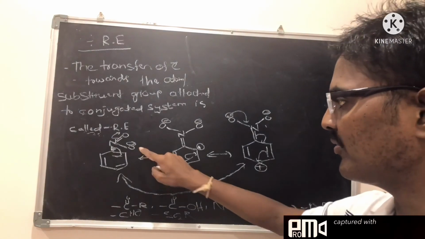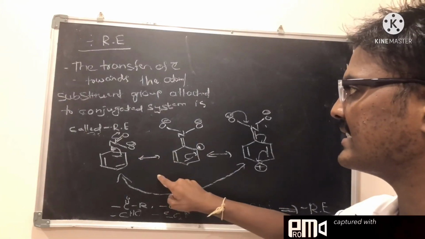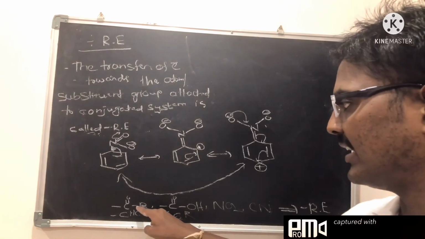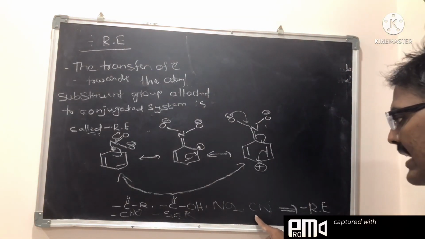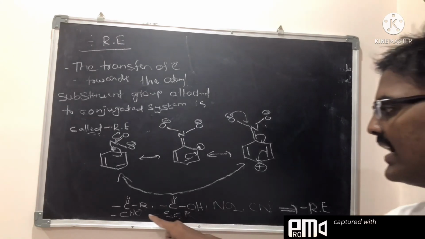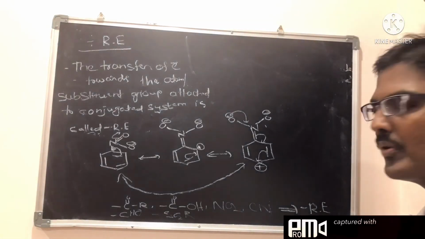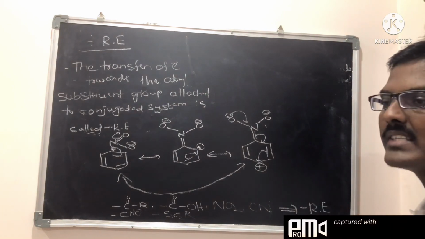So the NO2 group we take as a minus resonance effect group. Similarly, the ketonic group, carboxylic group, NO2, cyanide group, aldehyde group and SO2R group are all minus RE groups.